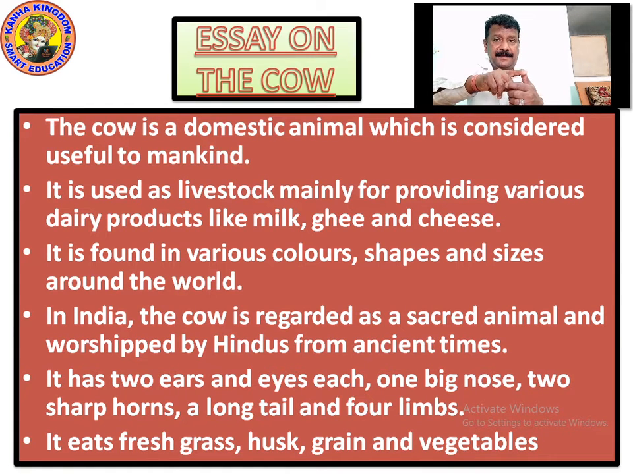Livestock means hen, pig, cow. These are all livestock, kept for providing various dairy products. Cow is kept as livestock to give milk. From that milk we make ghee, we make cheese, we make cottage cheese. Cottage cheese is what? It's paneer. So we make many things from milk. Ghee is extracted from milk.